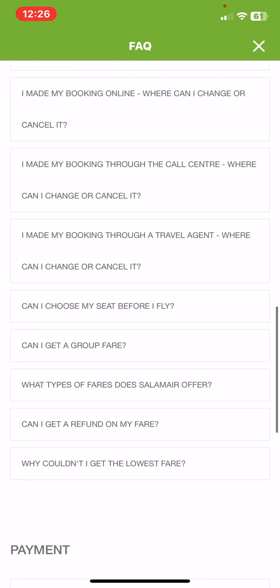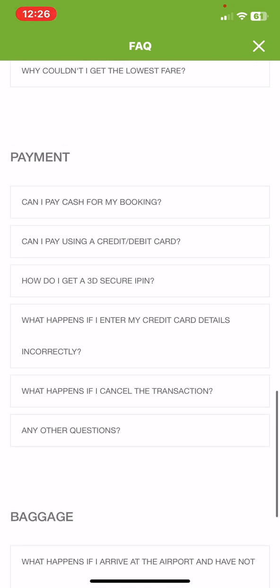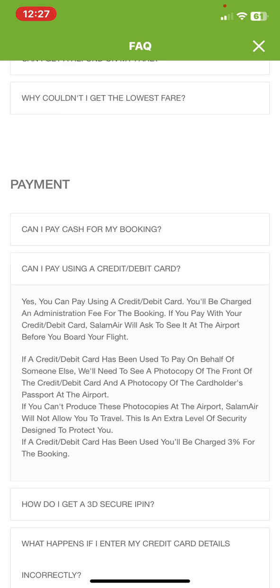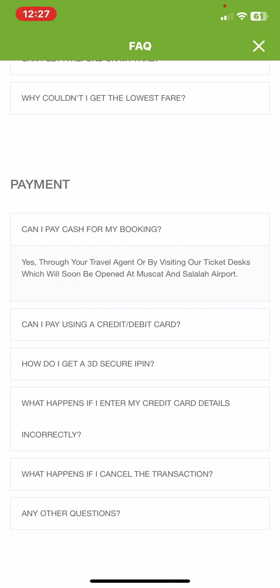So just scroll down, and for example, if you have a question on payment, you can find the questions here. And for example, if you want to know about cash as a payment, then just click on that and you will get an answer for that.